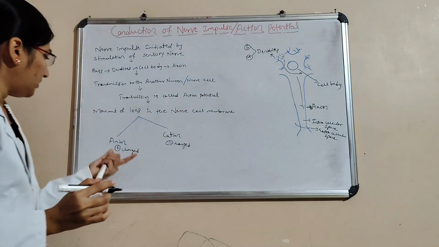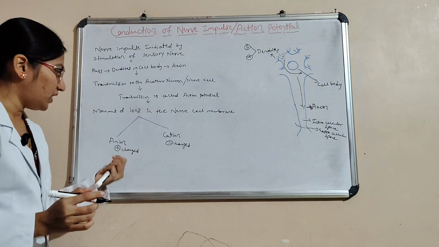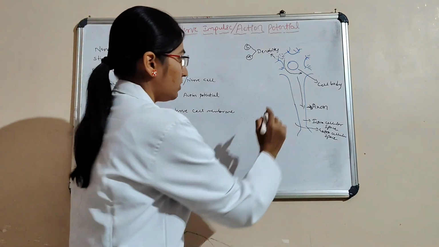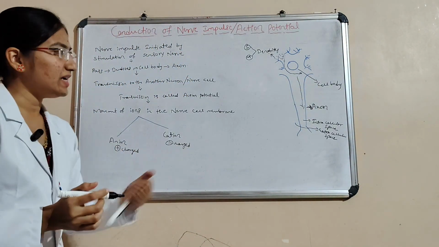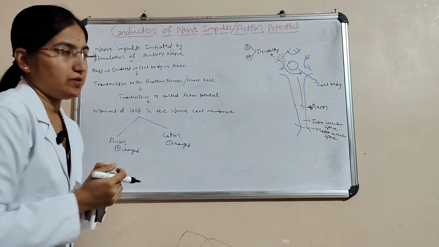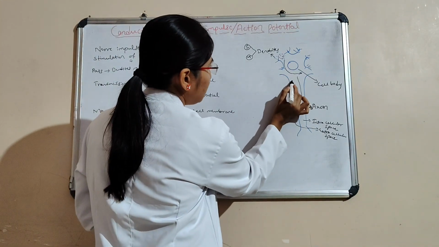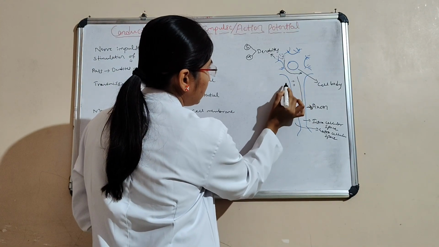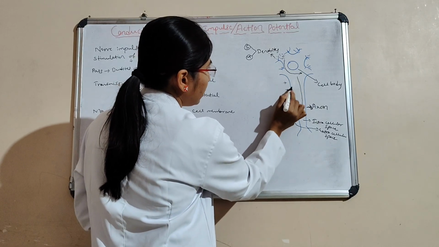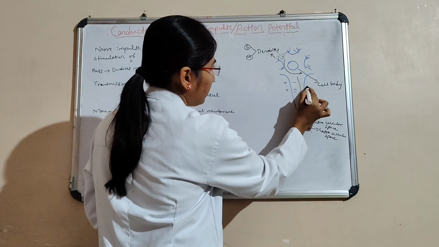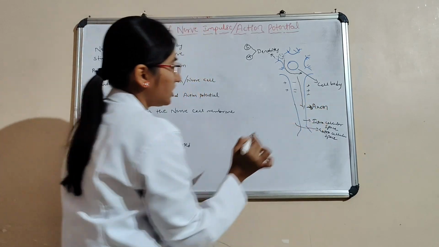What happens here? Anion and cation, that is positively charged and negatively charged.